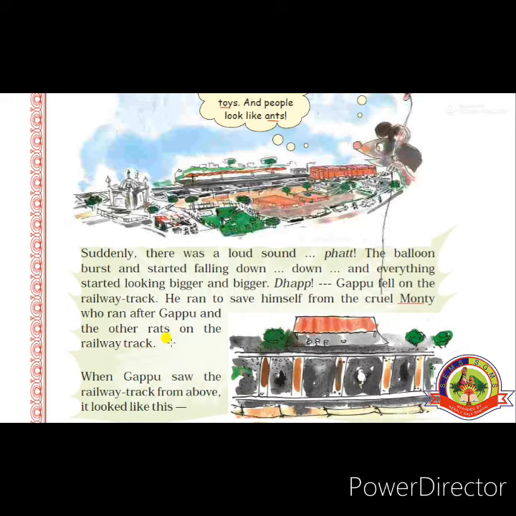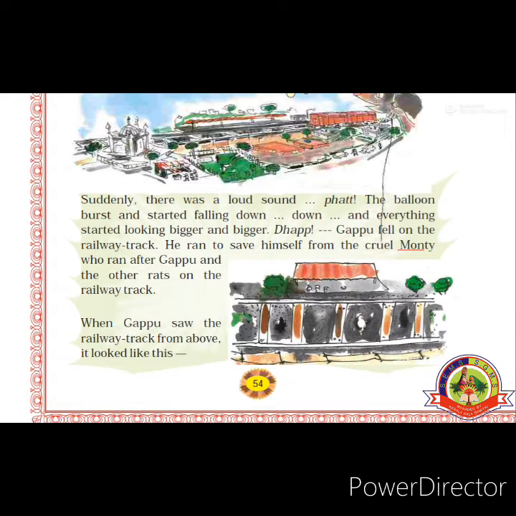So what happened last? Suddenly the balloon burst. The air from the balloon was gone, so the balloon started to fall down, down and down. Gappu also fell on the railway track. When Gappu fell on the railway track, he saw the cruel Monty cat who was chasing him. Gappu started to run along with the other rats. Why? Because the Monty cat was chasing him to catch him.